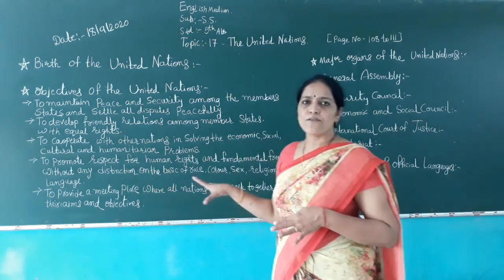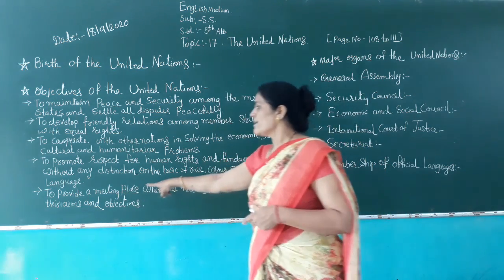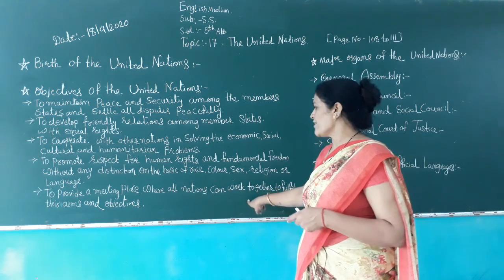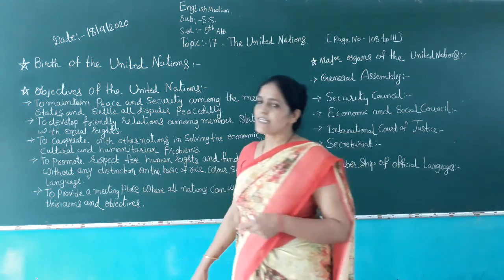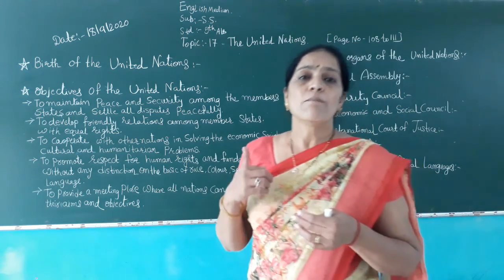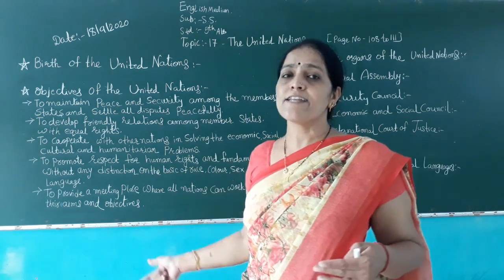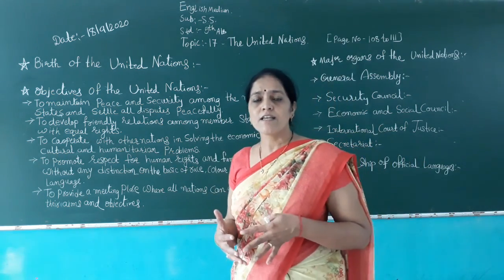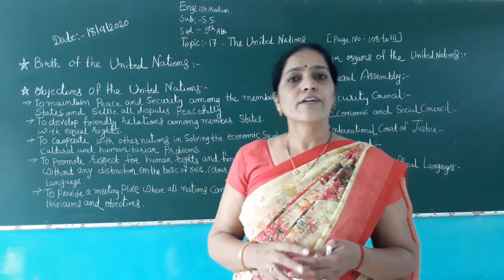Without any kind of difference, they follow all these rules and regulations. To provide a meeting place where all nations can work together to fulfill their aims and objectives. All member nations must follow all these rules and regulations peacefully and without any kind of disputes.